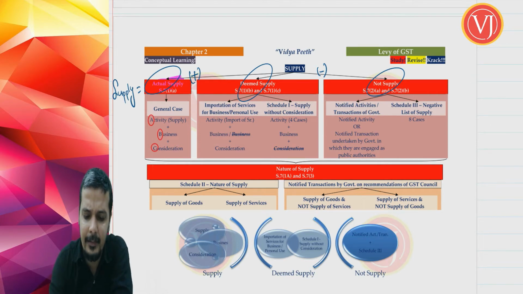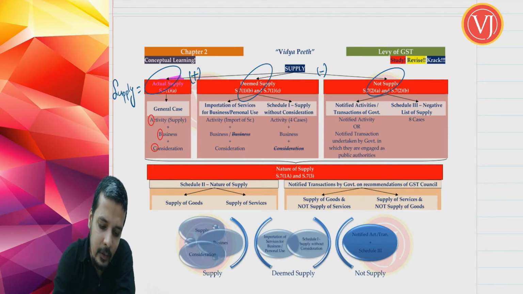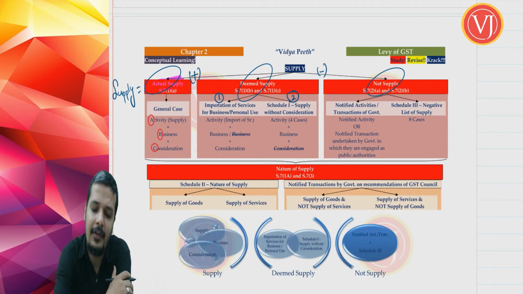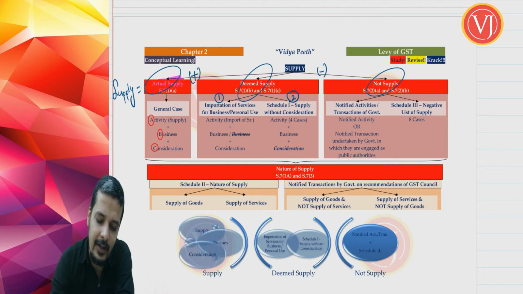Then okay, what is deemed supply? Deemed supply has to be dealt with in 2 parts. First part, you are going to discuss only importation of service.